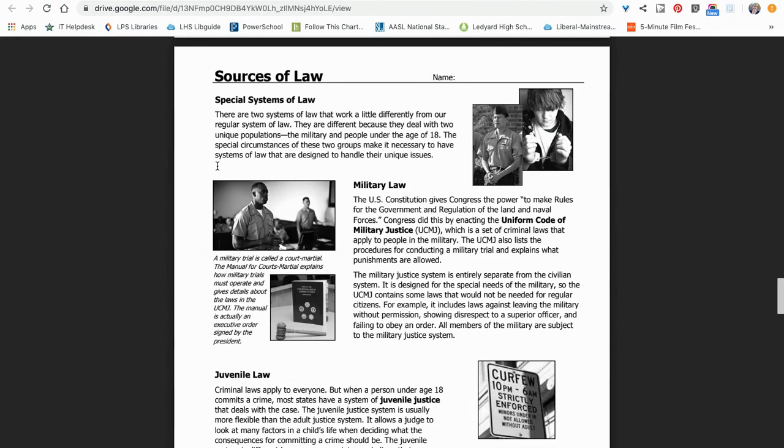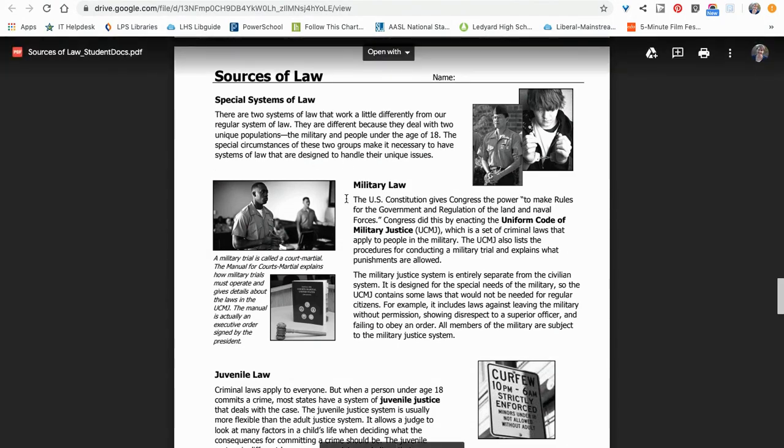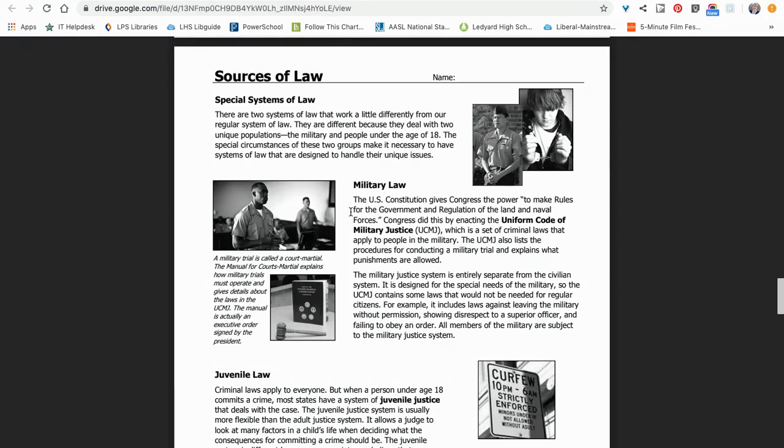Military law. The U.S. Constitution gives Congress the power to make rules for the government and regulation of the land and naval forces. Congress did this by enacting the Uniform Code of Military Justice, which is a set of criminal laws that apply to people in the military. The UCMJ also lists the procedures for conducting a military trial and explains what punishments are allowed.